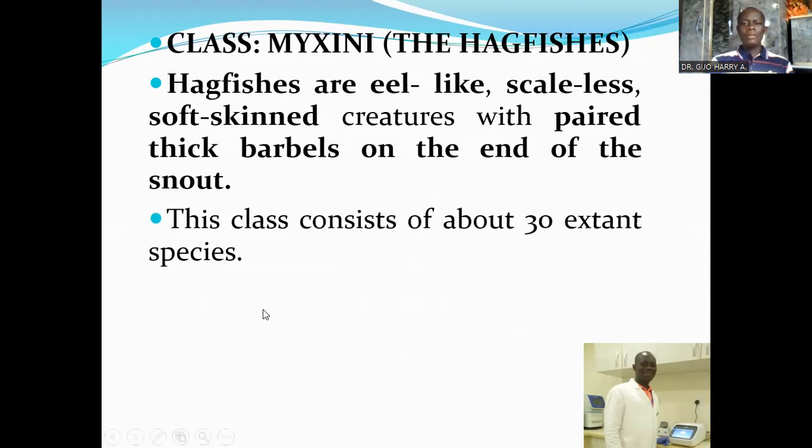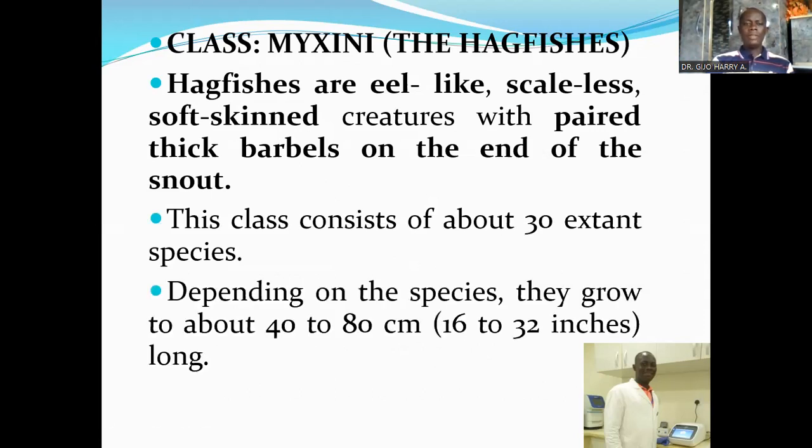Now, this class consists of about 30 extant species. Depending on the species, they grow to about 40 to 80 centimeters, that's 16 to 32 inches long. So they can be relatively big.